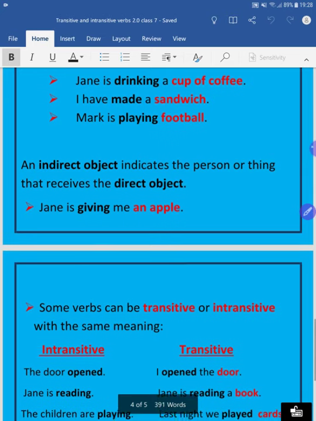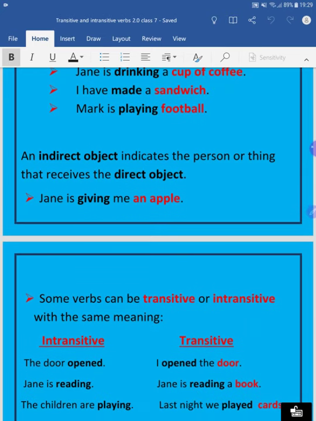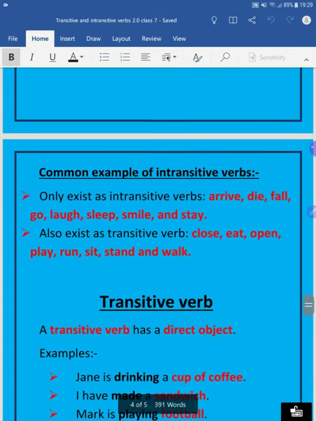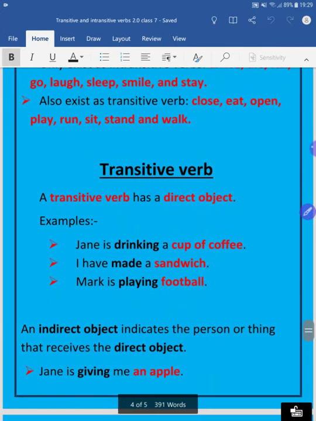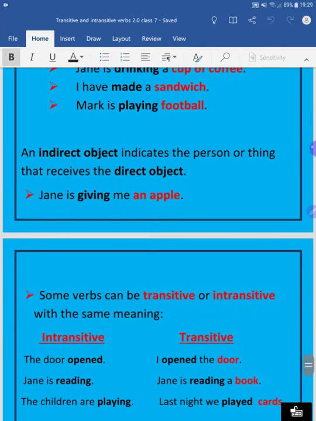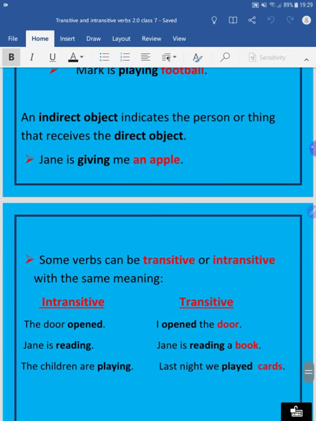Now some verbs can be transitive or intransitive with the same meaning. As we have discussed already: eat, open, play, run, sit, stand, and walk. Now we'll compare these verbs in intransitive and transitive use. We can see in the example, the door opened. Here opened is intransitive, and in the next sentence we can see I opened the door. So here open is both transitive and intransitive.